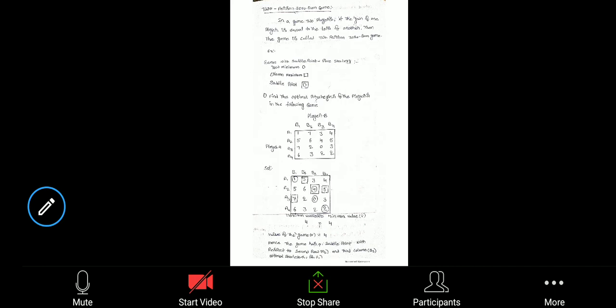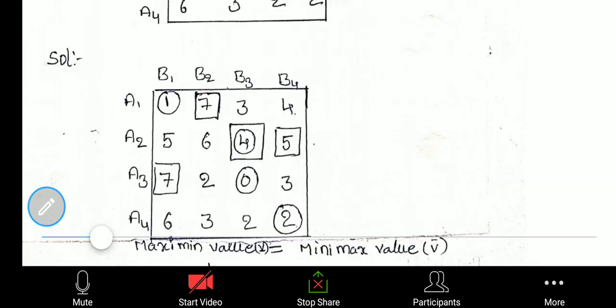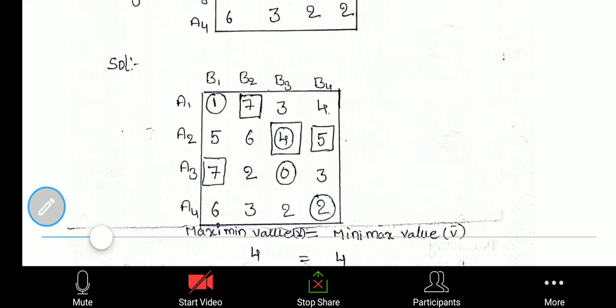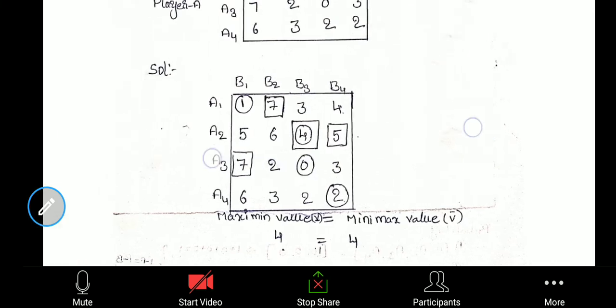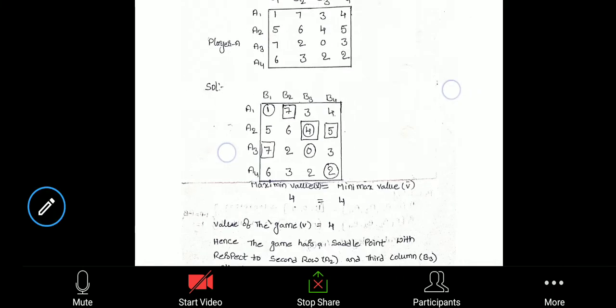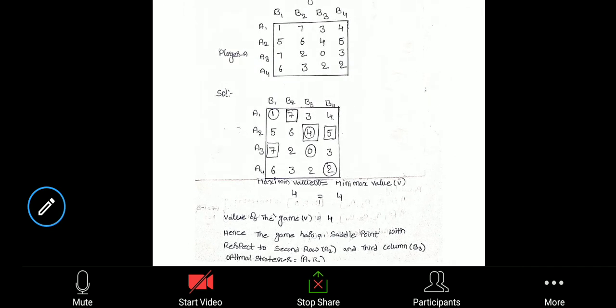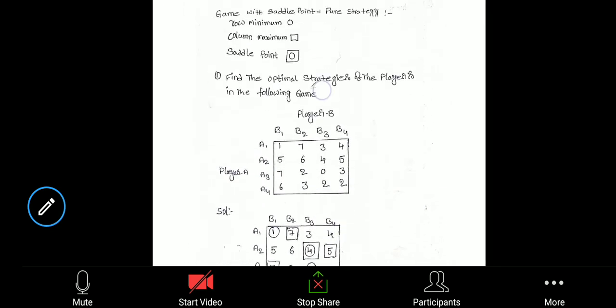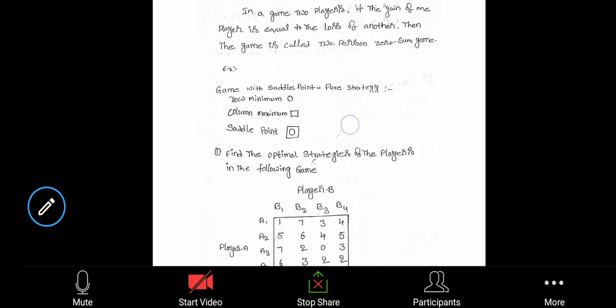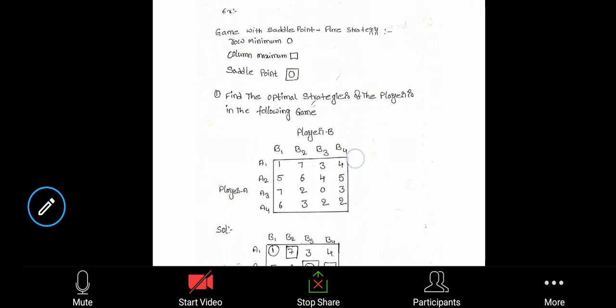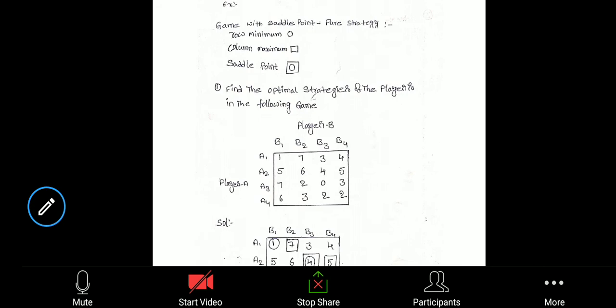Next, with the help of an example. From the strategies point of view, we have discussed two different strategies. One is pure strategy, the other is mixed strategy. For pure strategy, the probability value is equal to 1. For mixed strategy, the addition of different probabilities will be equal to 1. So here I am explaining the pure strategy with the help of an example. In pure strategy, only one strategy will be used.